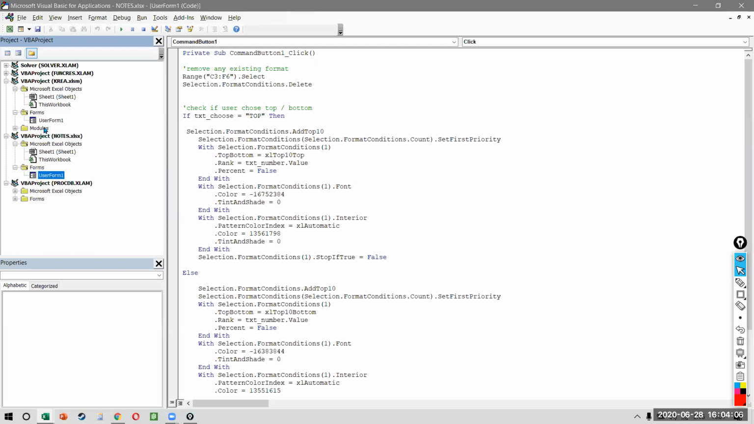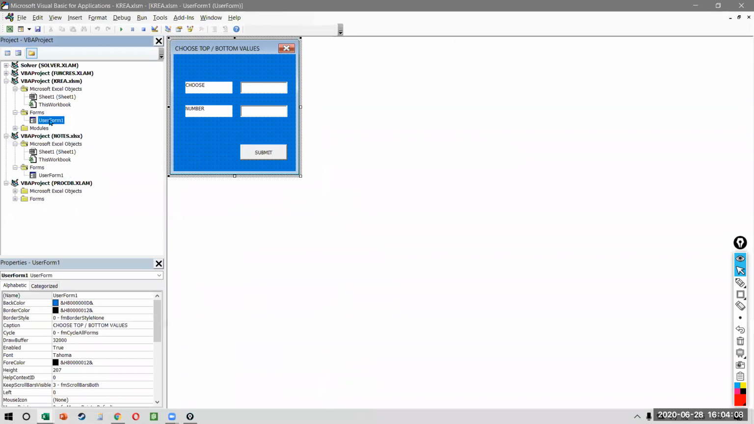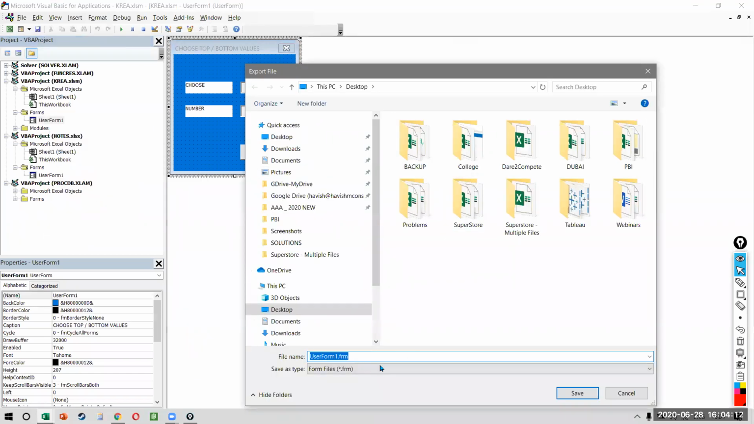As simple as that. Or if you want to do it the longer way, you can right click and export it as a BAS or FRM file. And then the form, you can send it to somebody. He can import the form on their system. Is that okay?